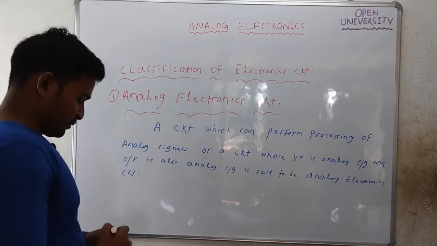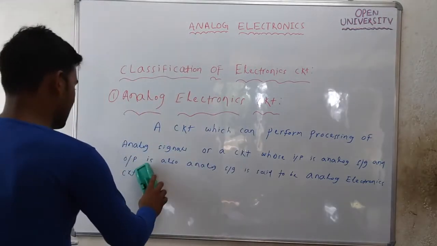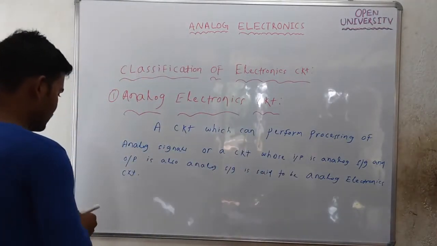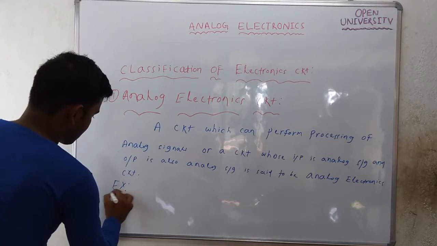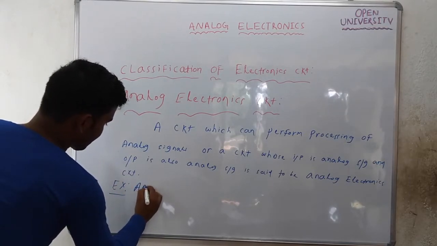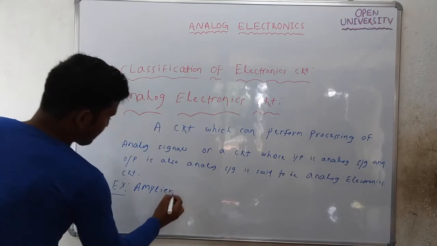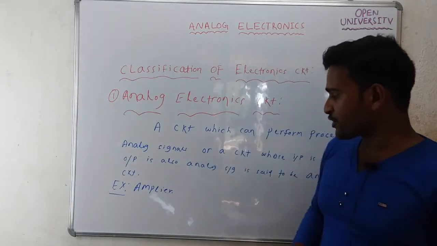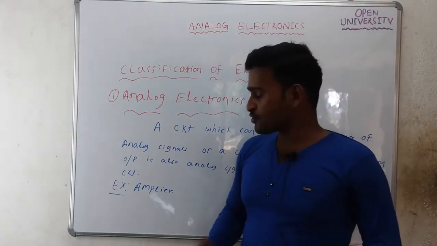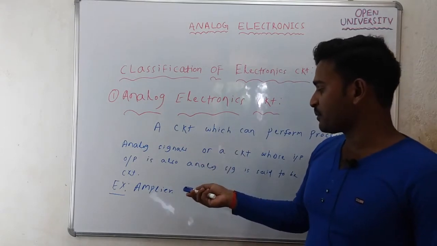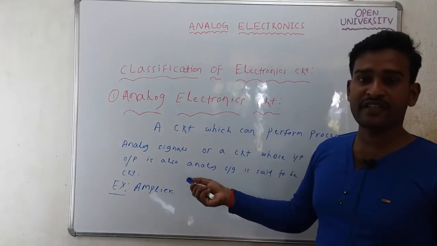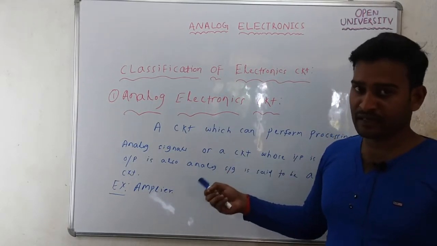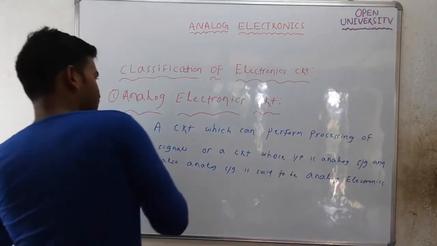For example, an amplifier is an example of an analog electronic circuit. In an amplifier, the input is a weak analog signal and the output is an amplified analog signal. So this is the example of an analog electronic circuit.